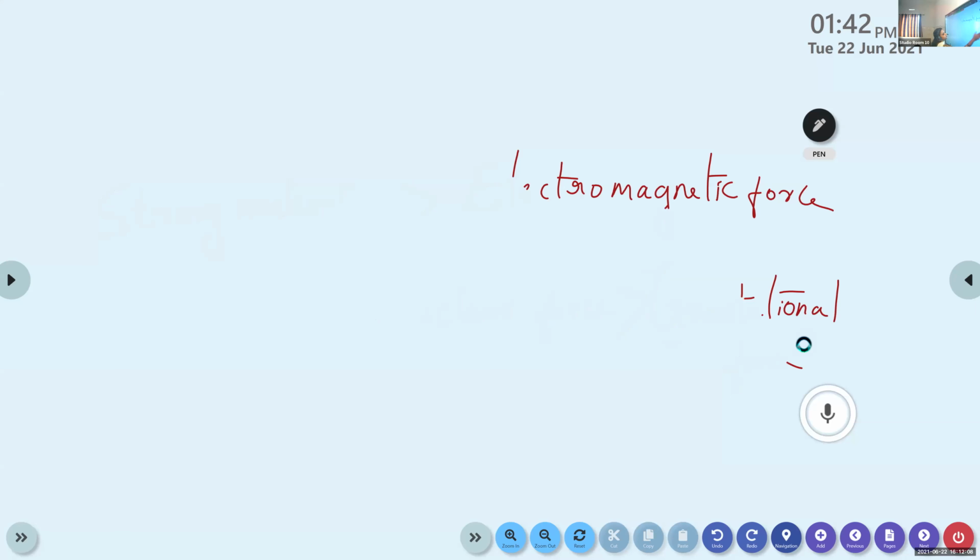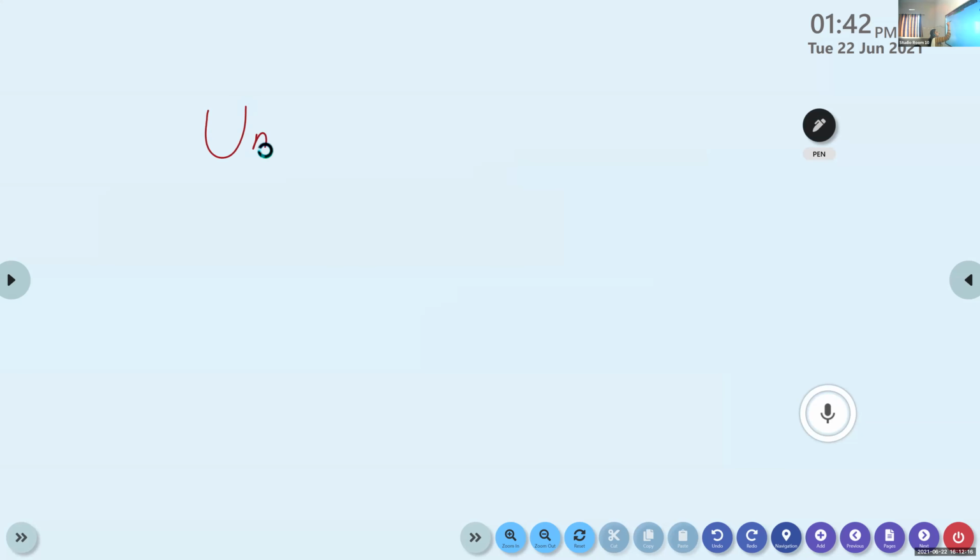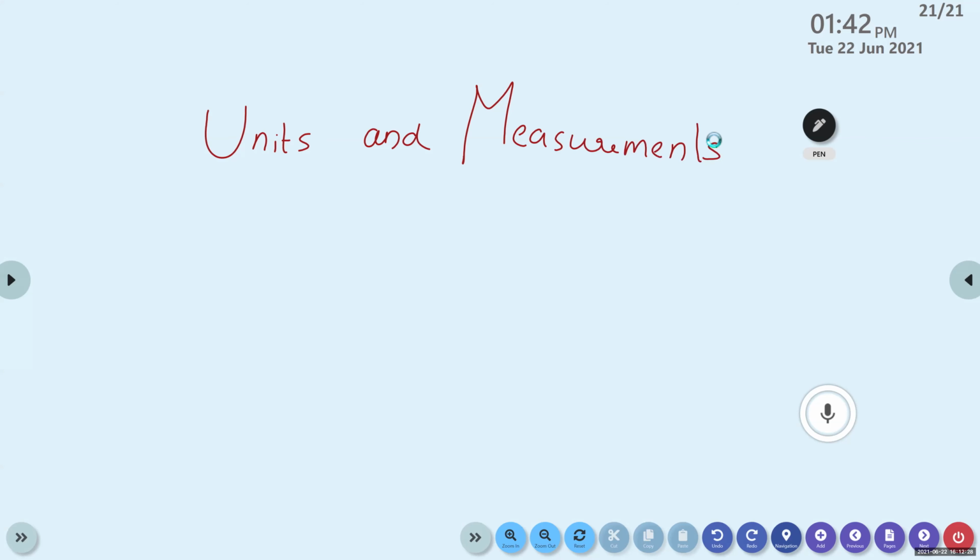Second chapter is units and measurement. Chapter 2, units and measurements.